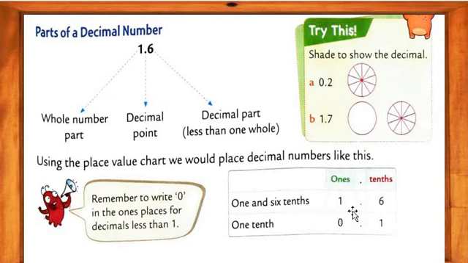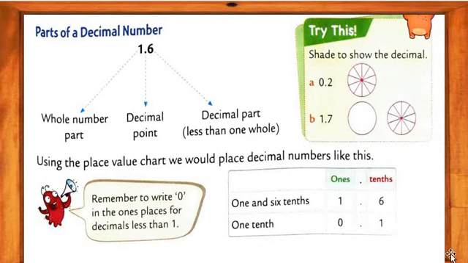1 and 6/10. What, my dear students? 1 and 6/10 means 1.6. So 1 is in the ones place, and 6 is in the tenths place. As like that, my dear students, we have to do. How do we do it? 1 and 6/10: 1 is the whole number, then the decimal point, then tenths. And 0.1 means 1/10. Got my point, my dear students?